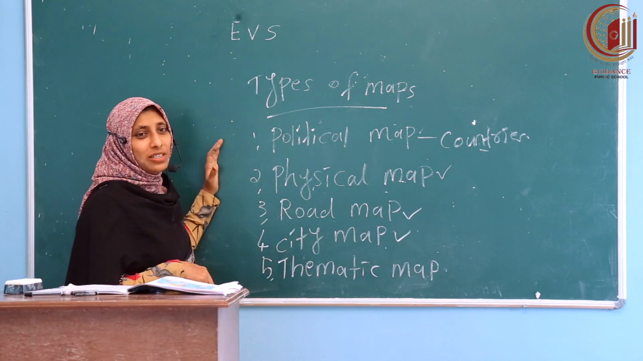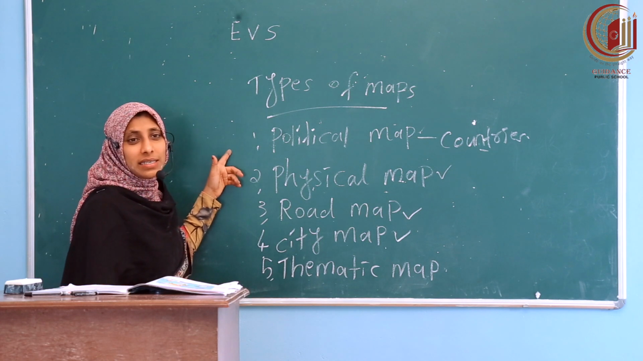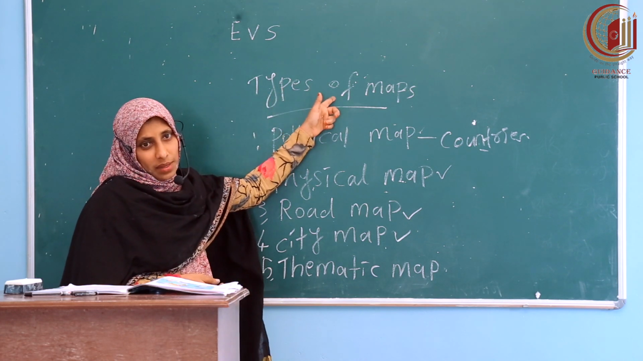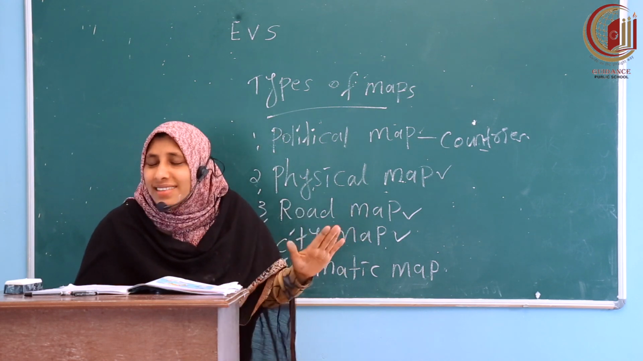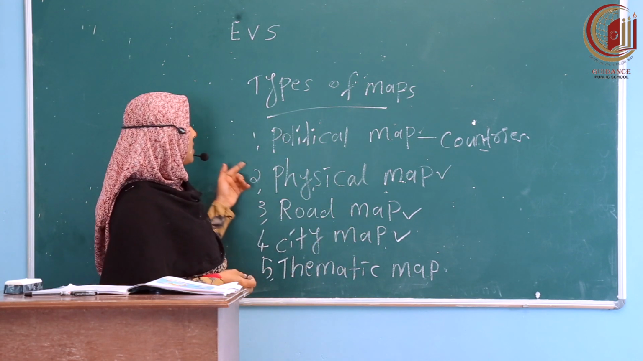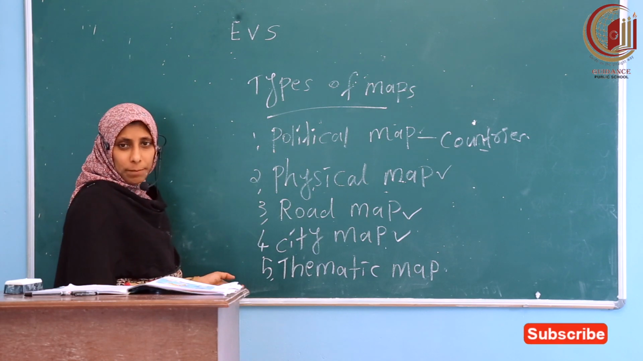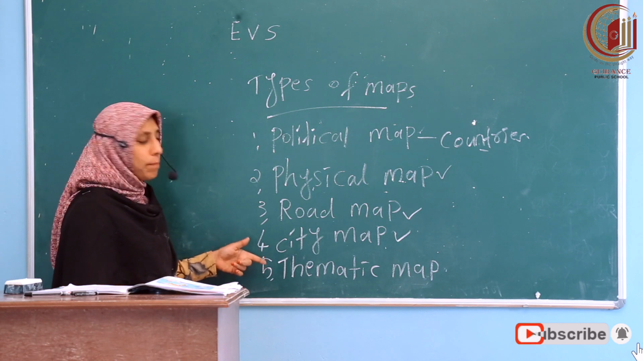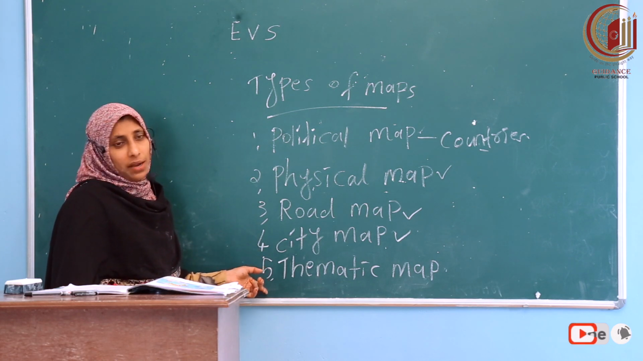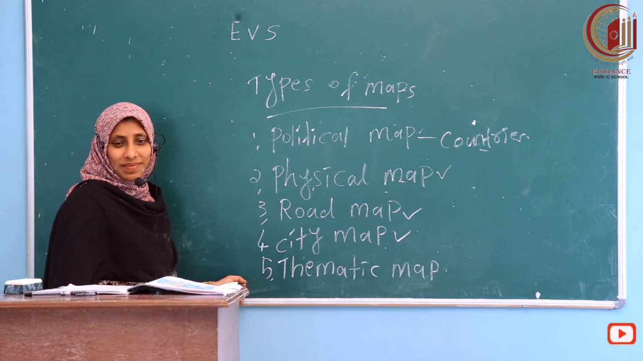So, I am concluding today's class. What we discussed: types of maps. A map is a representation of the earth on a flat surface. Next we studied different types of maps: political, physical, road map, city map, thematic map. And we studied them in detail also.